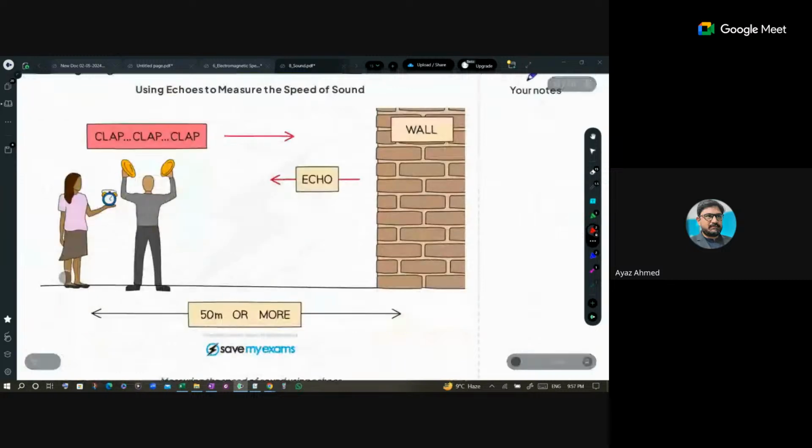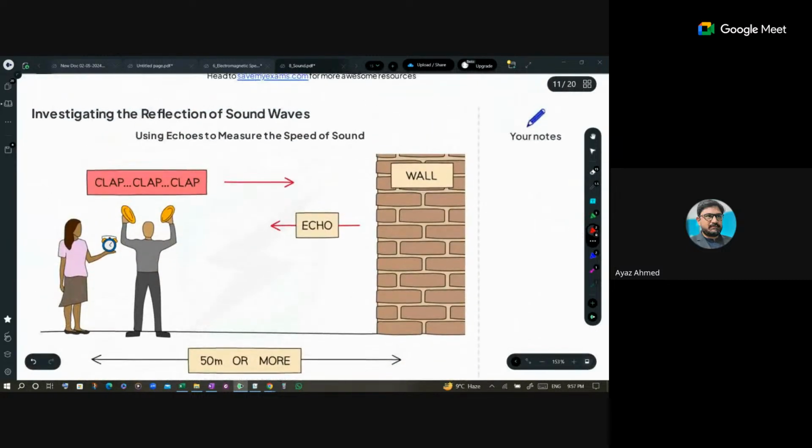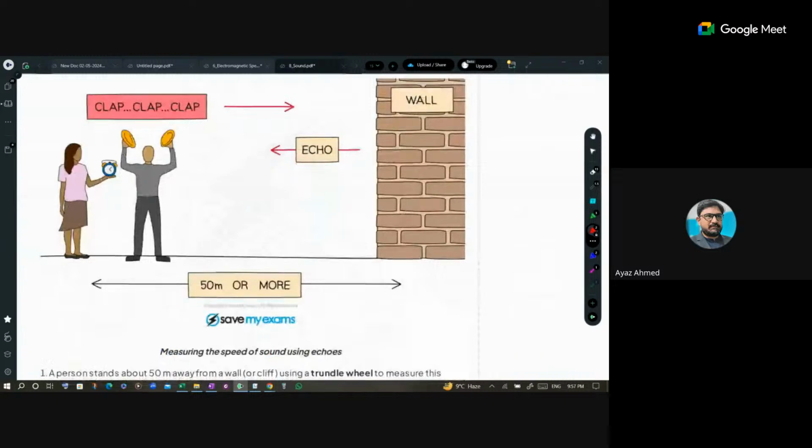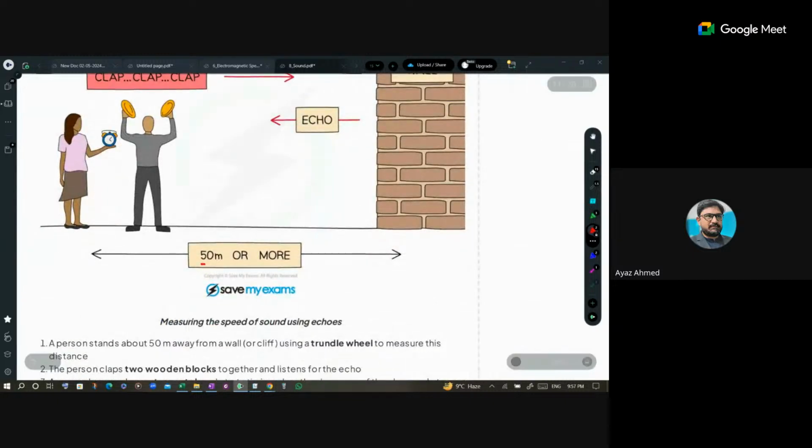Okay. Then we have the method of investigating the reflection of sound wave. So if we have clap, clap, clap, then we will have the echo of that. So that is just a 50-meter distance. So you will hear the sound. So the minimum distance should be 50 meters or more.